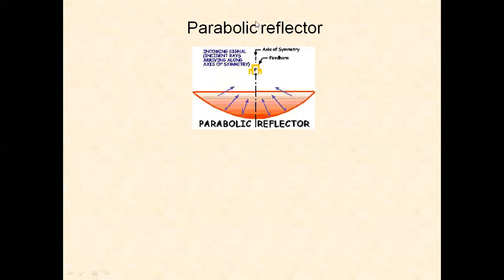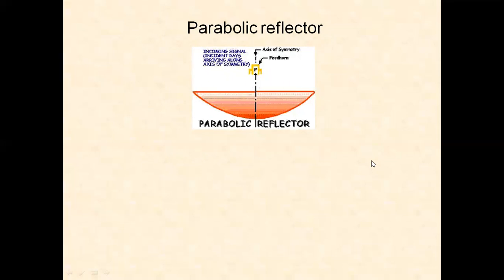The signal coming from the satellite is striking the structure of the parabola shape and will be reflected by the parabola. Because it is a parabola shape, it has a focus point, and all the energy will be concentrated at the focus point, and at this focus point we are keeping the horn antenna. So these radiations will go into the horn, and then these radiations are converted into a modulated electrical signal. It is applied to the television receiver.